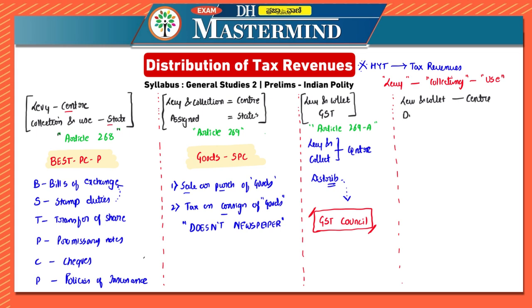But there is distribution. There is distribution between states and center. There is distribution, there is divide, correct? In this case, the phrase which you have to remember as shortcut is Finance Commission. Very important, Finance Commission. Even though they are levied and collected by center, they are distributed between center and the state. But the distribution type is set by Finance Commission.